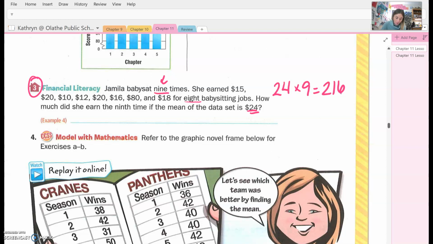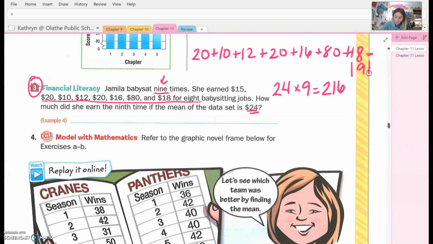Now, you are going to take and add up all of these numbers that we got. Okay, so you're going to add up 20 plus 10 plus 12 plus 20 plus 16 plus 80 plus 18, which is going to actually give you a total of 191. So now I have my 2 pieces of data. Now I'm going to take 216 minus my 191, which is going to give me $25. So that 9th time, she got $25.